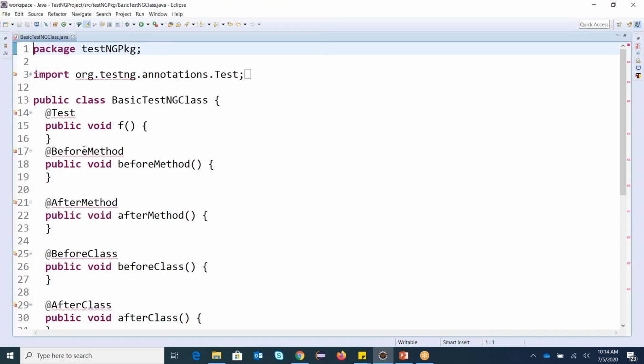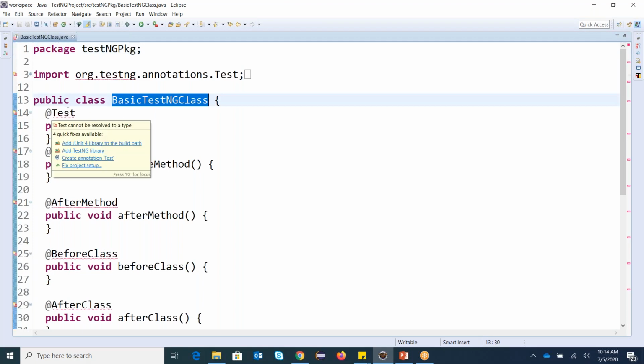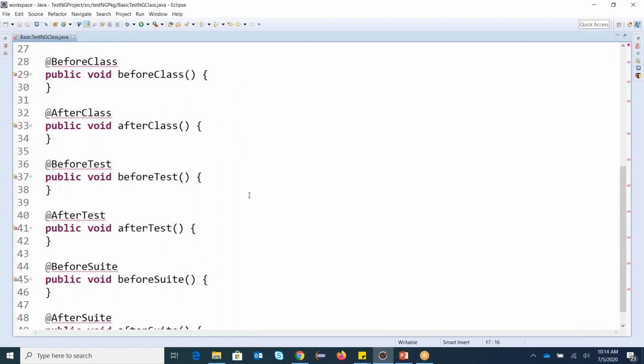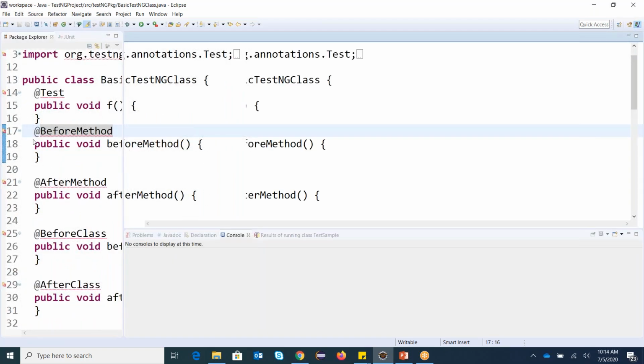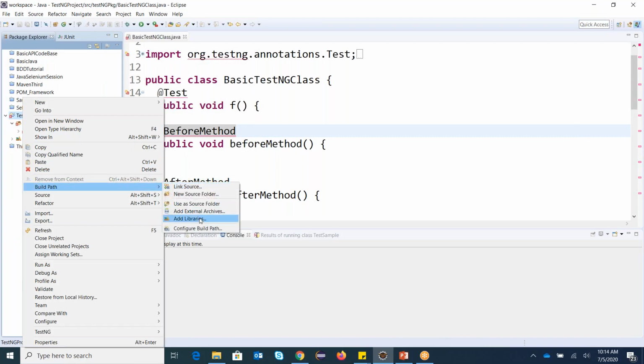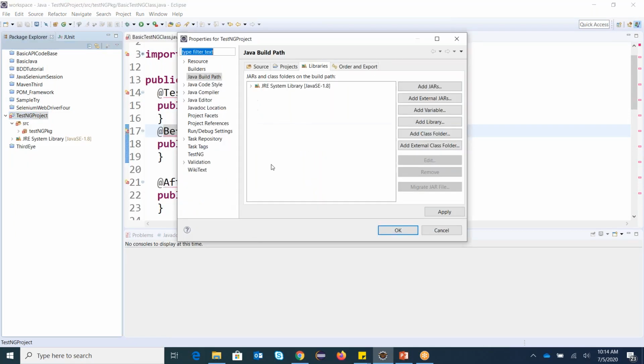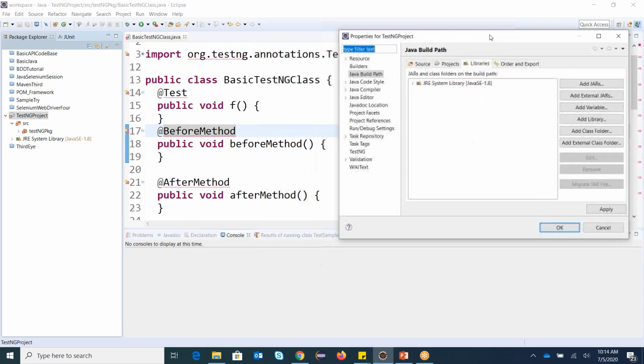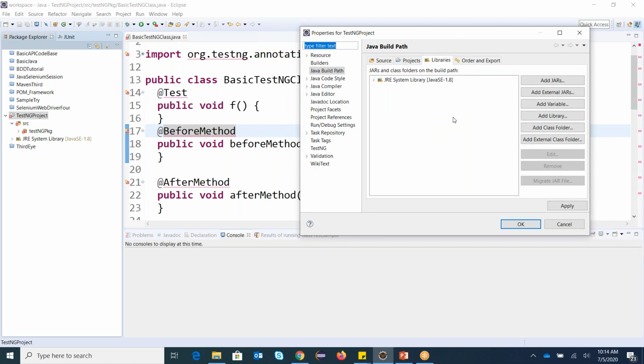Okay. So now if you can see, there is a TestNG class created, but with errors. These are different errors we can see. So now we can go back to our project, right click, build path, and configure build path. We need to add a reference of TestNG to this project. Then only it will identify the different TestNG annotations we are using. Until we add the reference of TestNG, we are getting errors here. If you can see, these are the errors.